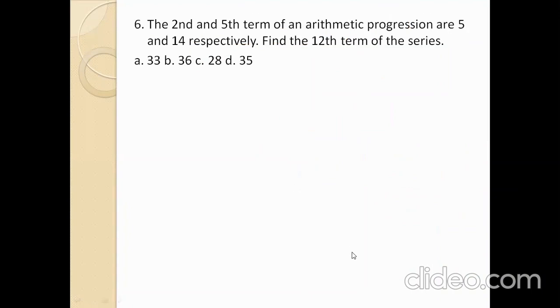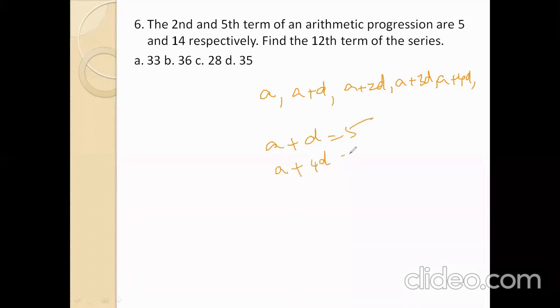Next. The second and fifth terms of an arithmetic progression are 5 and 14 respectively. Find the 12th term of the series. In an arithmetic progression, A is the first term, A plus D is the second term, A plus 2D is the third term, A plus 3D is the fourth term, A plus 4D is the fifth term, and so on. Here the second term is given: A plus D equals 5. The fifth term: A plus 4D equals 14.